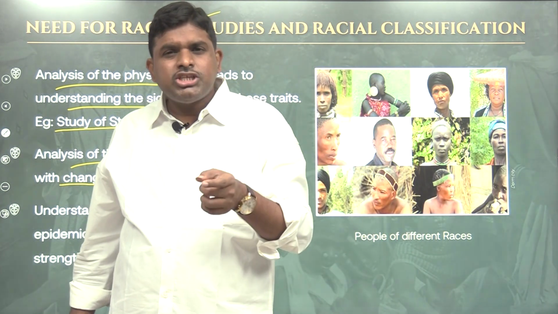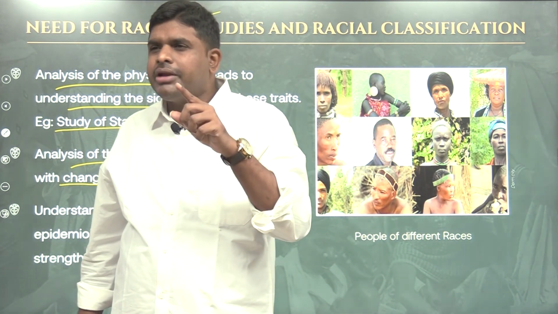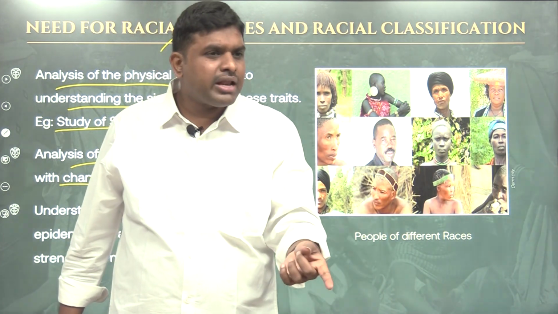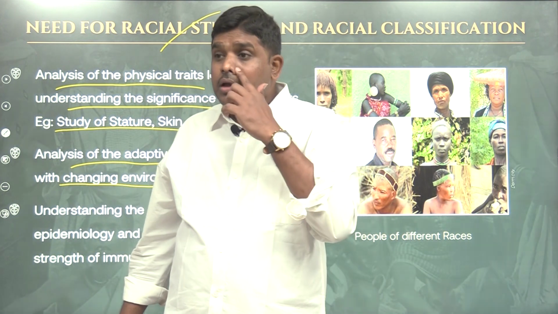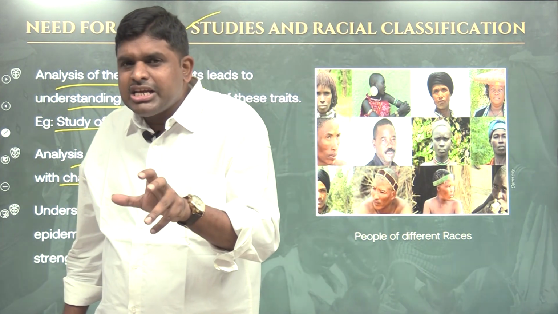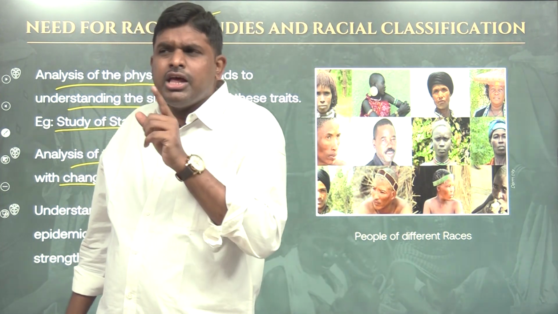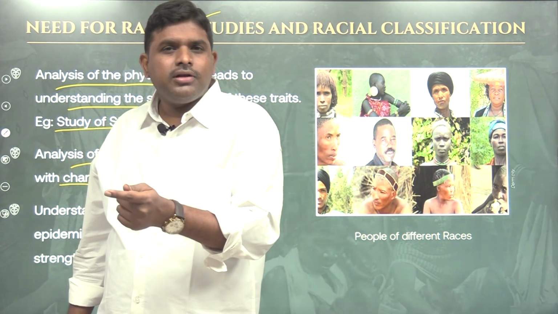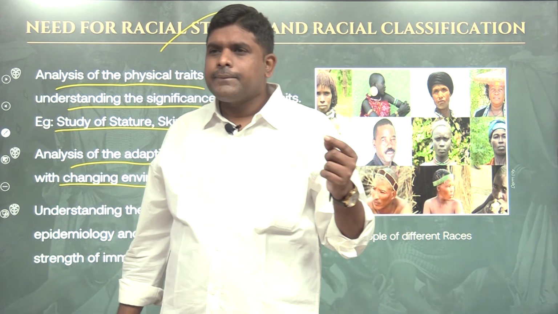So in hot climatic conditions, in high temperature conditions, whether fair people are important or black people are important. So when we study this racial classification, we will understand for which environment, which people are suitable. For example, I will tell you.